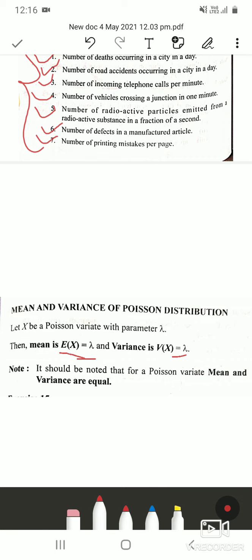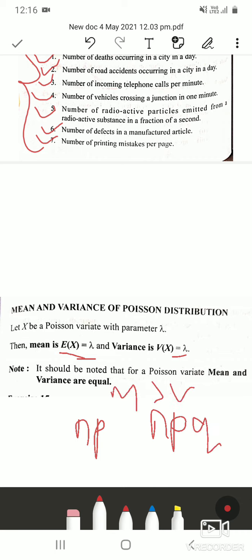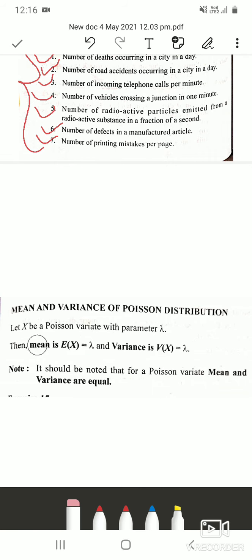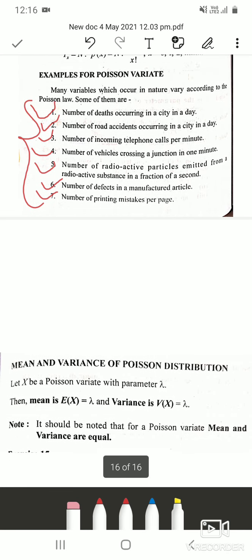In case of binomial, the mean was n into p and variance was npq, and we had seen mean is always greater than variance, but for Poisson, mean and variance are always equal. You can write this as one of the properties, or the difference between binomial and Poisson distribution.